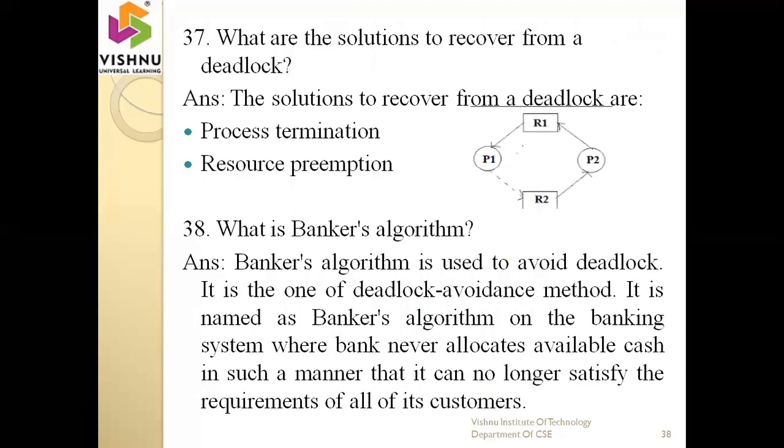Next one, what are the solutions to recover from a deadlock? There are two solutions. The first one is process termination. The second one is resource preemption. Process termination means, in this diagram, process P1 is terminated. That means process P1 stops the operation here. Then automatically the deadlock is removed. For example, when resource R1 is released, automatically the deadlock will be removed. So this is the way to recover from a deadlock.